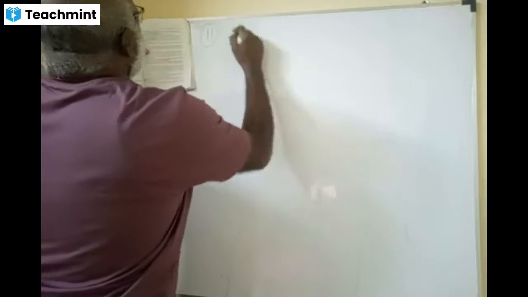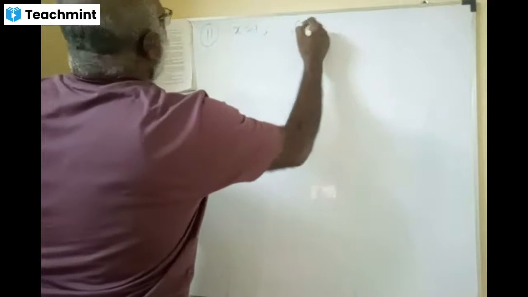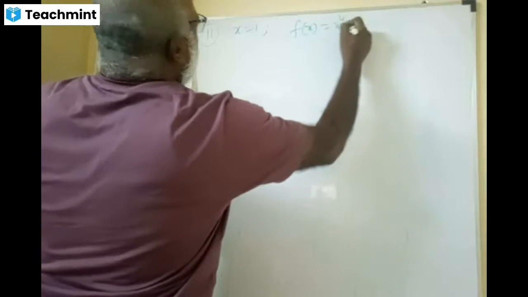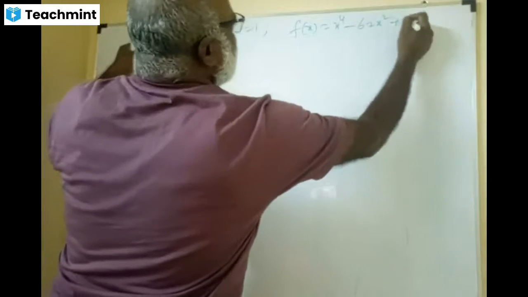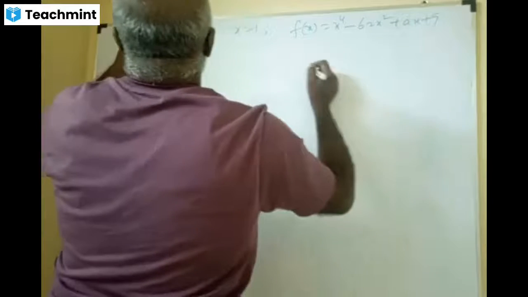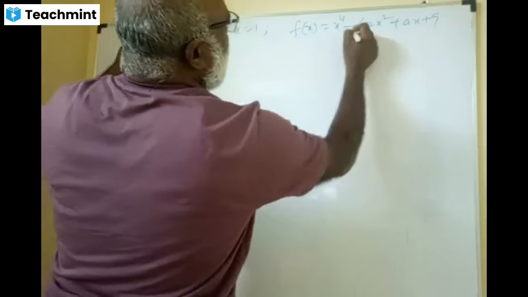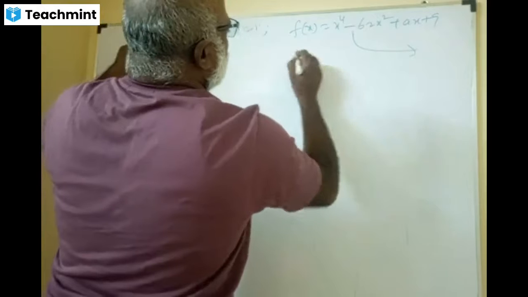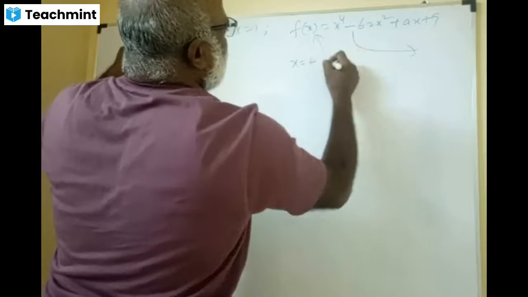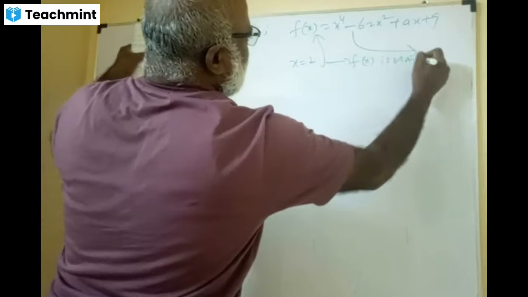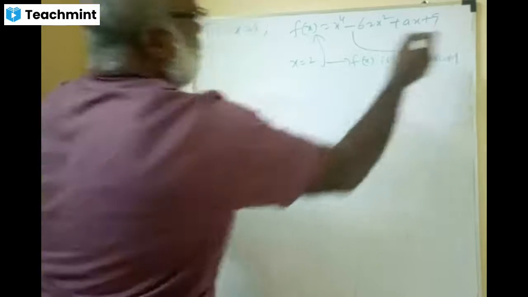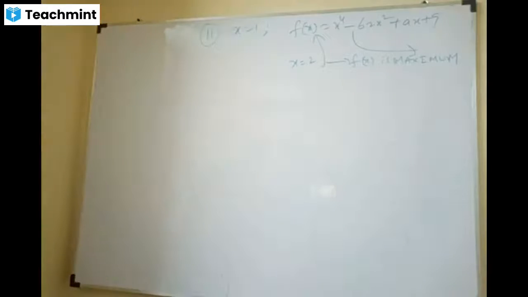It is given that the function f of x equals x power 4 minus 62x square plus ax plus 9 attains its maximum value at x equal to 2. F of x is maximum at x equal to 2.